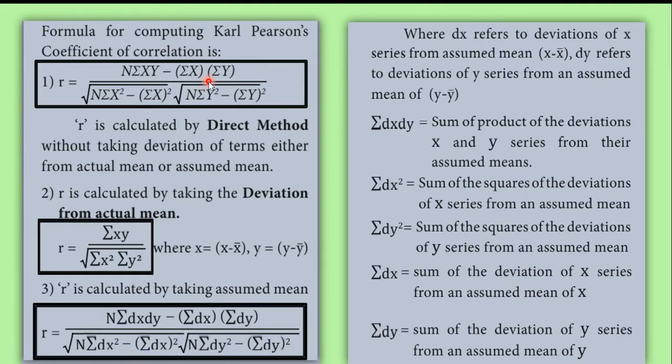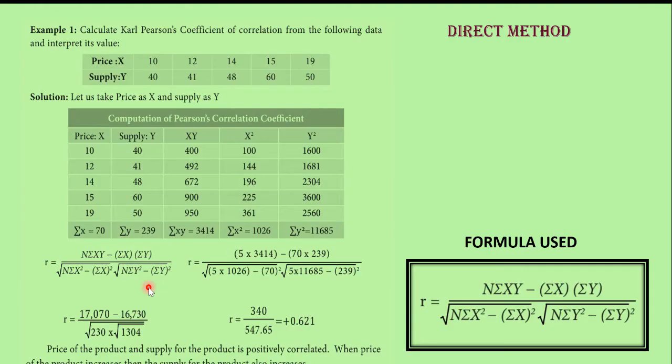First one is called as the direct method. Then there are 2 indirect methods, the actual mean method and the assumed mean method. So let us see certain problems. Then you will have some clarity on the calculation of Karl Pearson's coefficient of correlation.